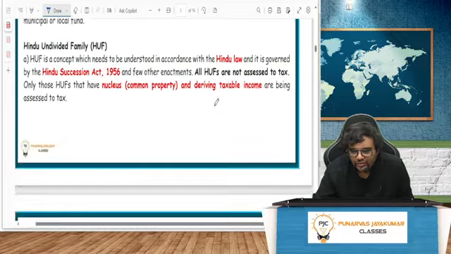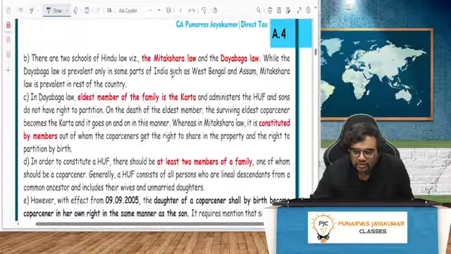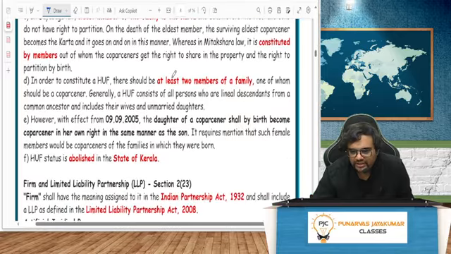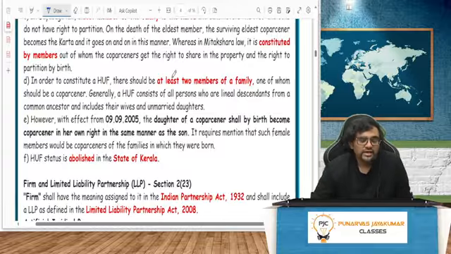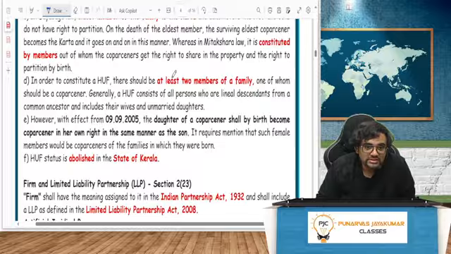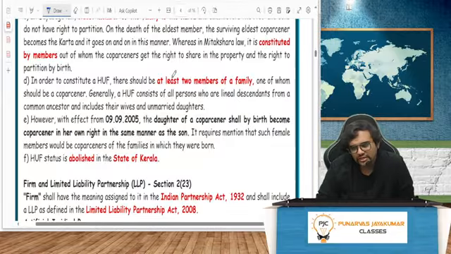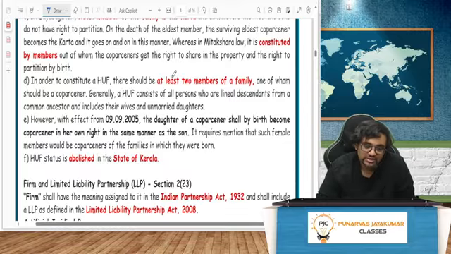HUF, again, let's not go too much in depth into it, but as I told you, there are 2 types of schools, Mitakshara and Dayabhaga. You can go through the concept later. Nothing as such important. But can females be members? Yes. Can they be co-parceners? Yes. Earlier it was not allowed. Now they can be members also. They can partake in property, not just during partition, but every time they can be co-parceners. Can a female member be a karta?